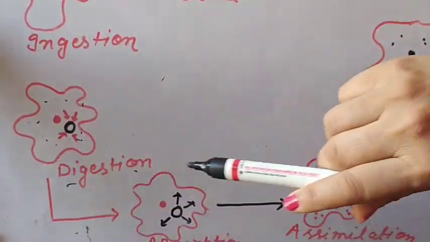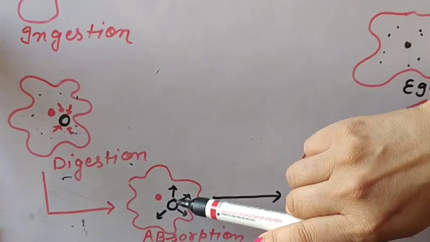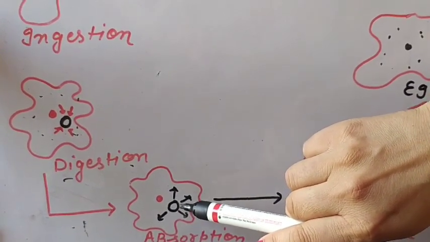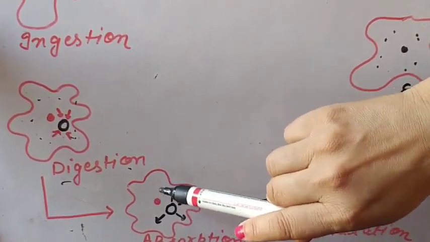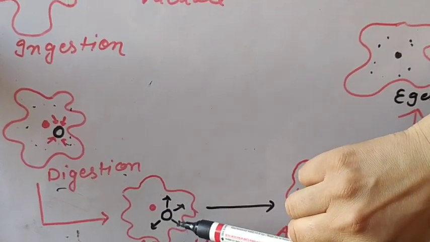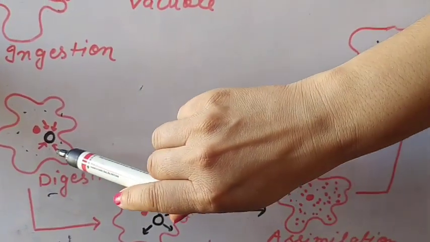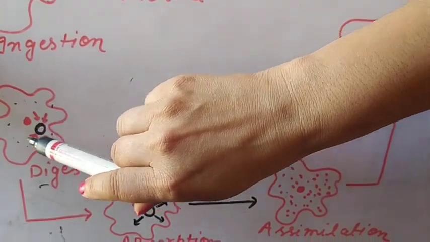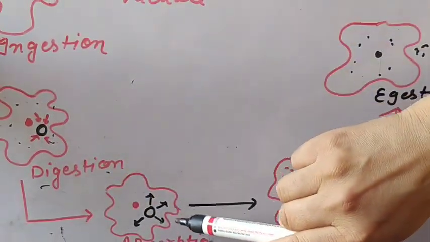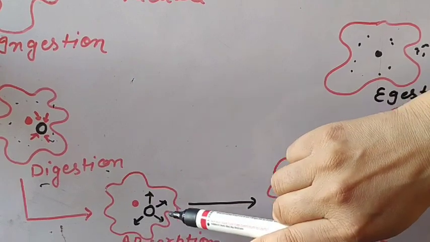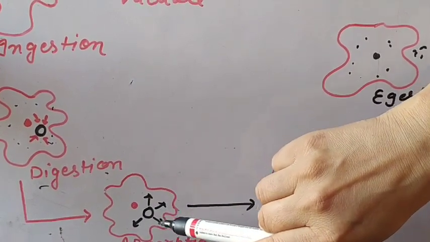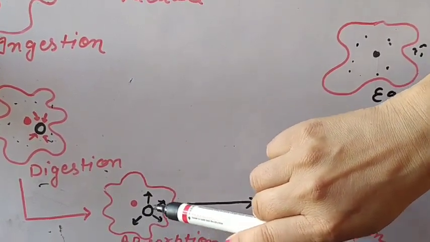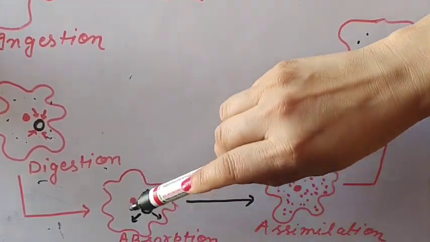Then after digestion, what happens? The simple form of the food is absorbed by the body of the amoeba. For that, we firstly draw an arrow in this direction. This is for the digestion and this is for the absorption, because now that simple form of food is absorbed by the body of the amoeba.